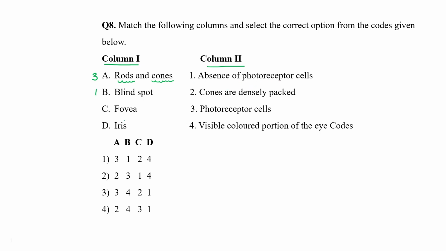And what is fovea? This is the region where cones are densely packed. So C goes with 2. And iris is the visible colored portion of the eye. So D goes with choice number 4. So 3, 1, 2, 4 is present in choice number 1, while in the others B does not match, because blind spot is not visible. So choice number 1 would be the correct answer. 3, 1, 2, 4.